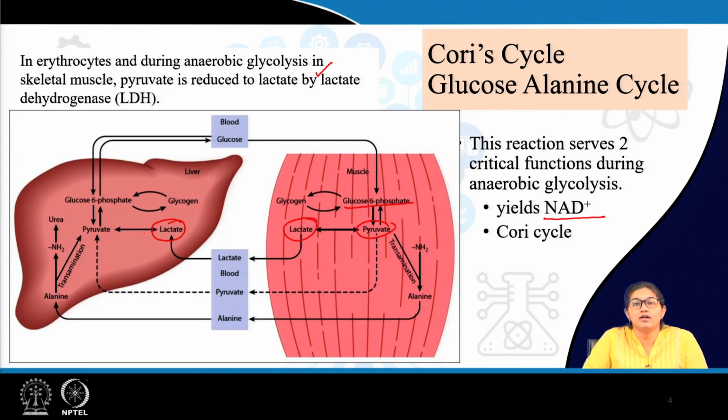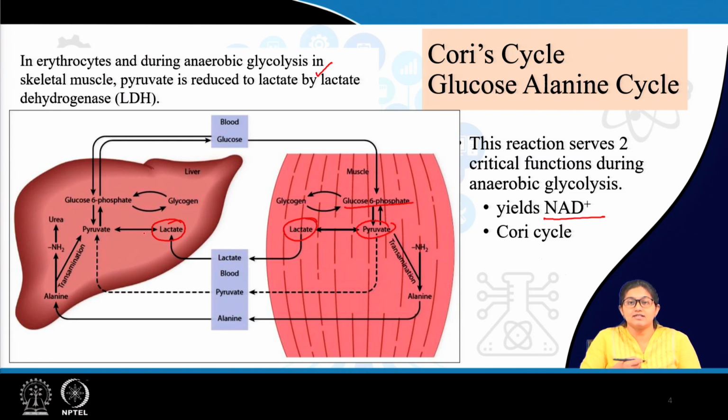Now, what is the glucose alanine cycle? Now, the glucose alanine cycle is important for two purposes. One is clearance of the toxic ammonia from skeletal muscle, as well as it helps in neoglucogenesis. How?